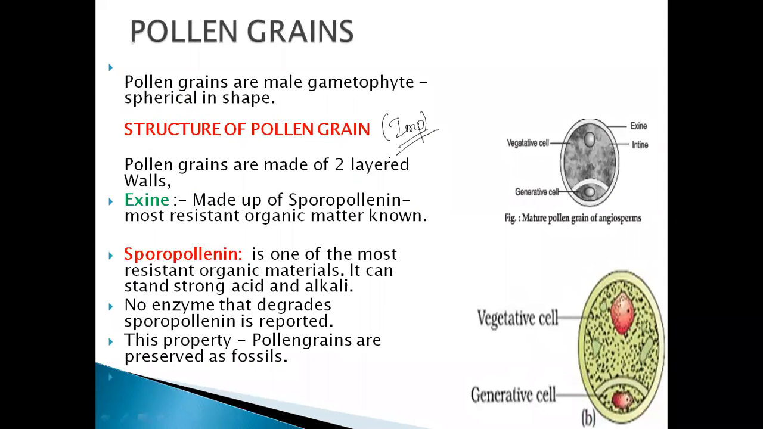Now, what is a pollen grain? Pollen grains are the male gametophyte, spherical in shape. It has an outer layer, the exine, and an inner layer, the intine.